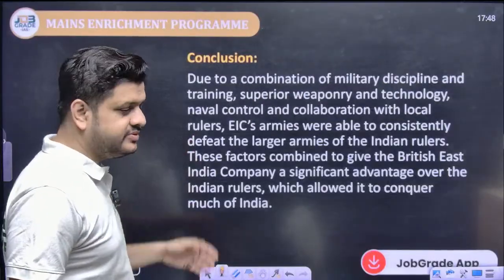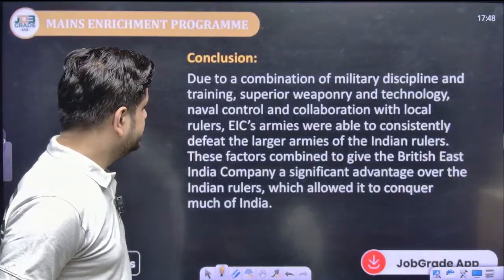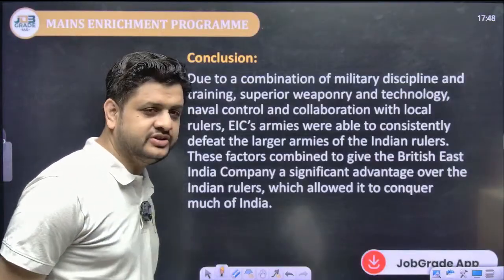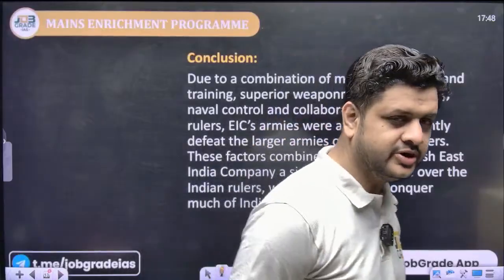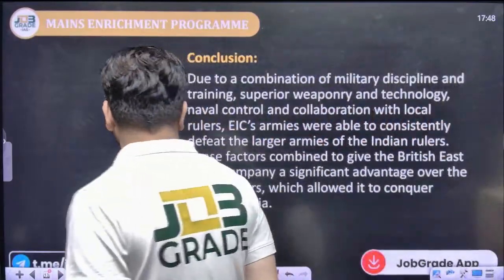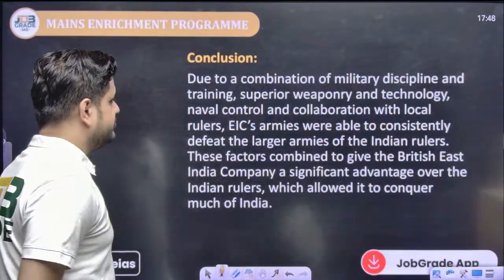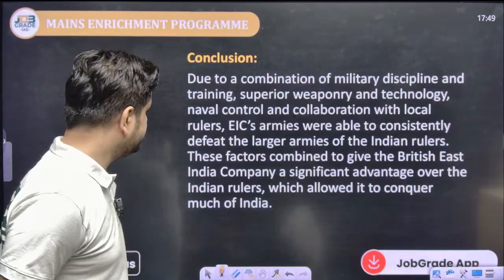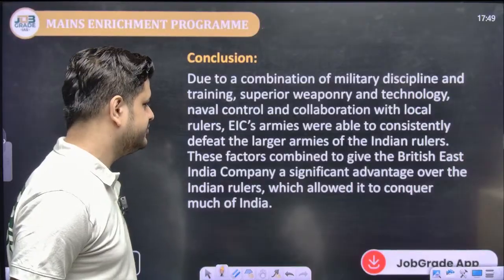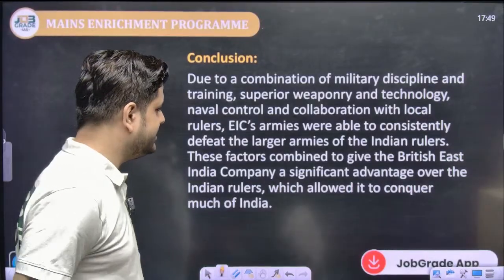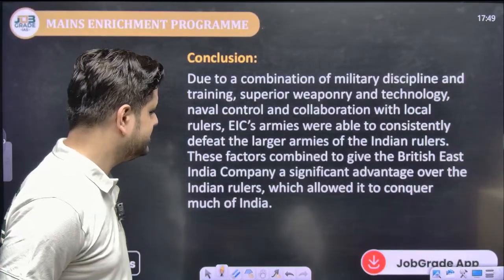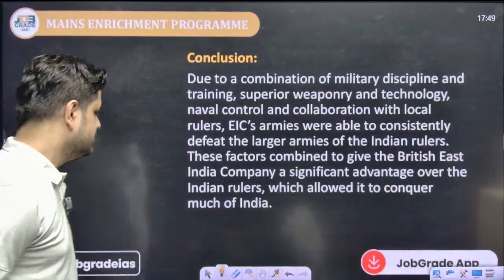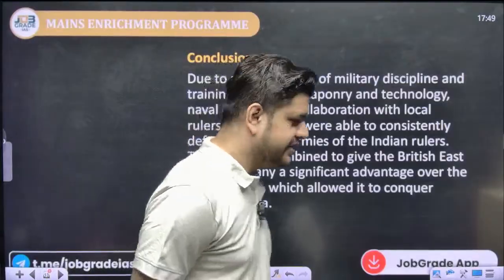Next is the conclusion. Very simple. Due to the combination of military discipline, training, and superior weapons and technology, all the points I have explained in the body portion, right, along with naval control and collaboration with local rulers, the East India Company's army was able to consistently defeat the larger armies of Indian rulers. These factors combined to give the British East India Company a significant advantage over the Indian rulers, which allowed it to conquer much of India.